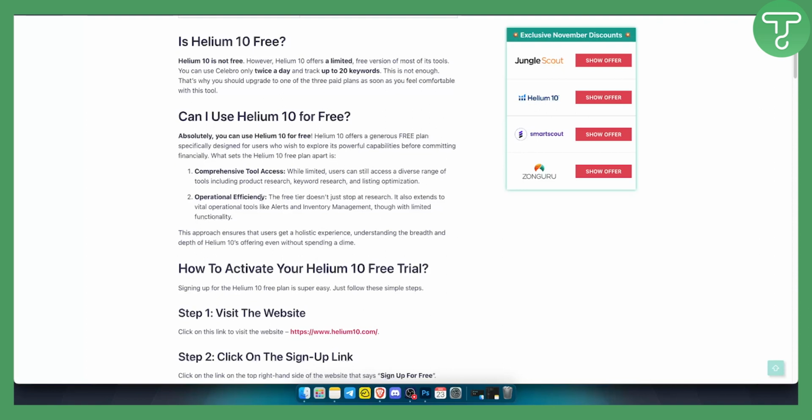The free tier doesn't just stop at research, it also extends and gives you vital operation tools like alerts and inventory management, but with limited functionality. So again, you can get Helium 10 completely free, but it will have limited functionality.